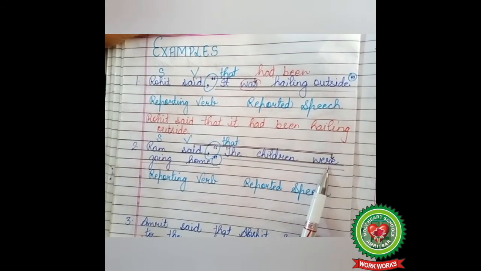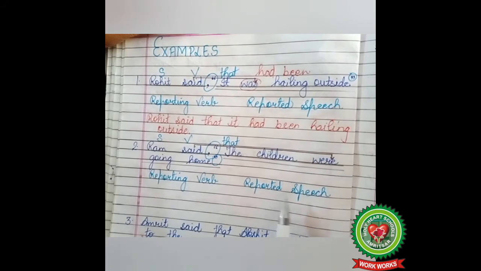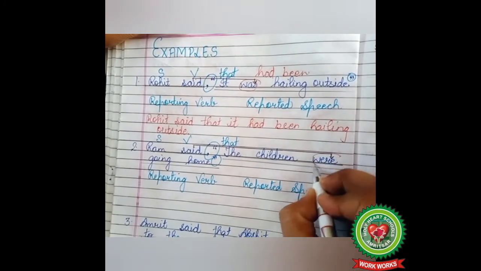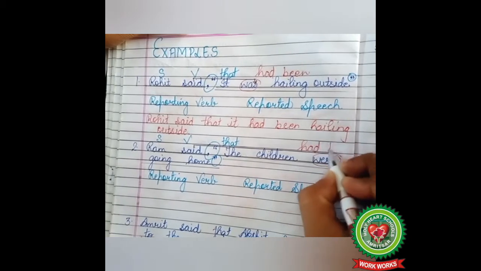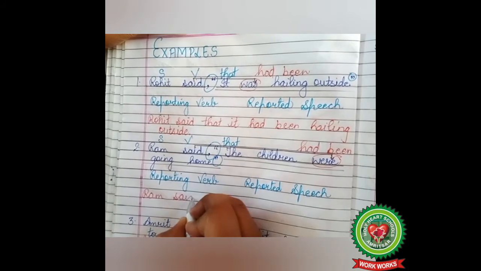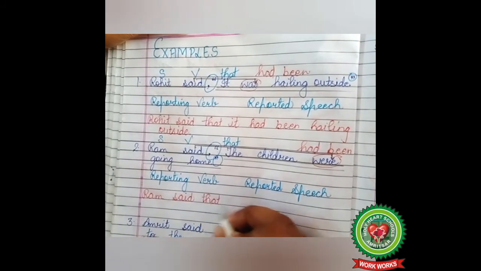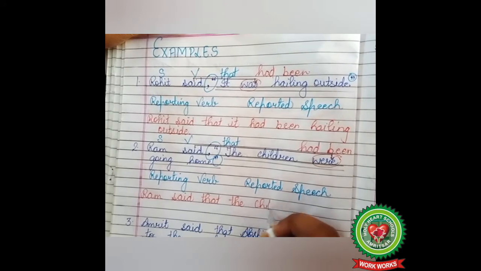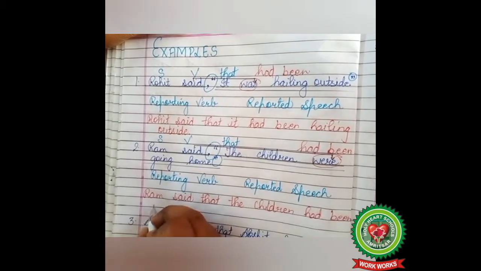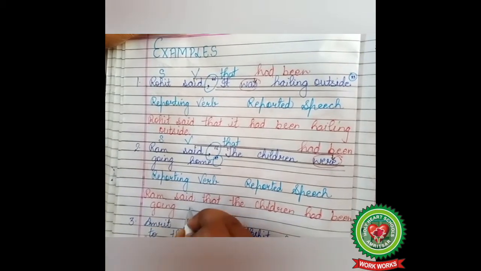The children were going home. Here, our reported speech is in past continuous tense, and according to the rules, past continuous tense changes into past perfect continuous tense. So what will come in place of were? Had been. So our answer is, Ram said, in place of inverted commas, we use word that, the T small, children had been going home. Full stop.